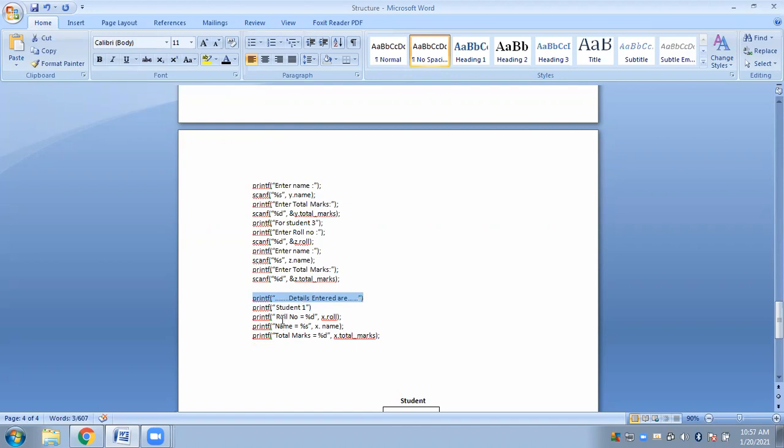When presenting the slide, you have to output the values that you have entered, so that the audience, the observers, can see how the data is displayed. You have to access the members using the structure variables. Now for student one, x dot roll number, x dot name, and x dot total marks. That means it will display all the values stored inside x for the audience: roll number, name, and total marks.